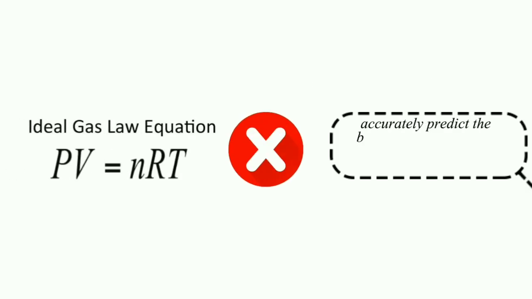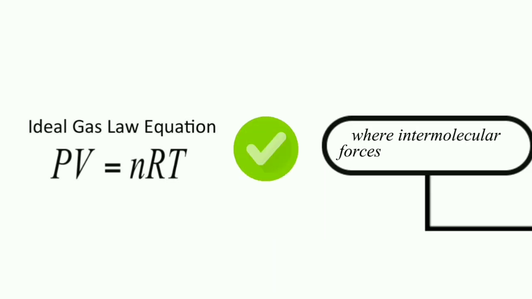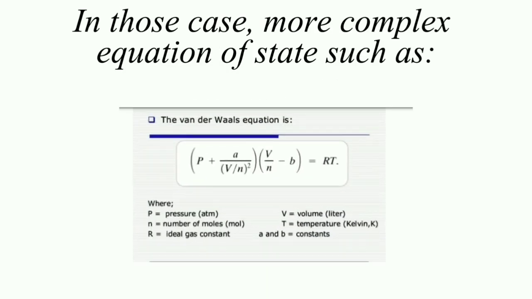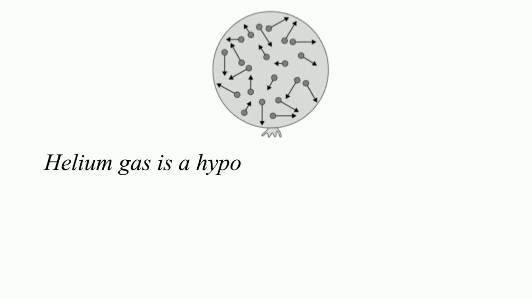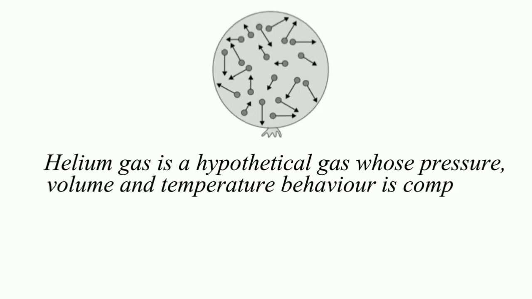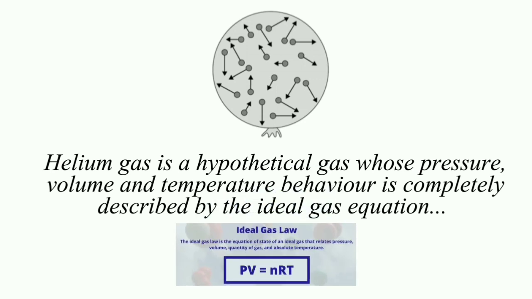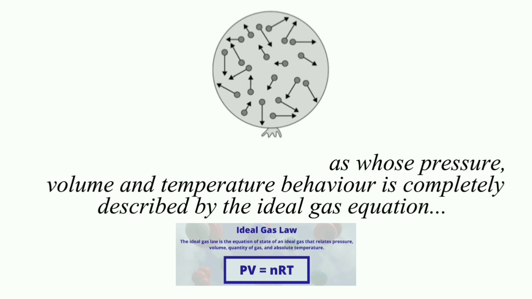However, the ideal gas equation cannot accurately predict the behavior of gases at very high or very low pressure, where intermolecular forces become more important. In those cases, more complex equations of state such as the van der Waals equation must be used. Helium gas is a hypothetical gas whose pressure, volume and temperature behavior is completely described by the ideal gas equation. Helium molecules are assumed to occupy no space and have no attraction for one another.